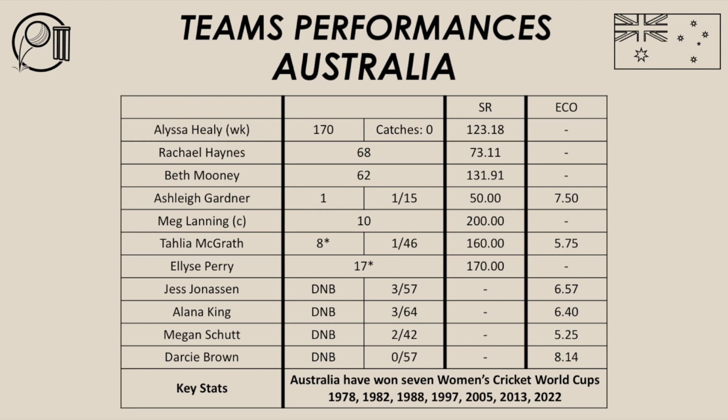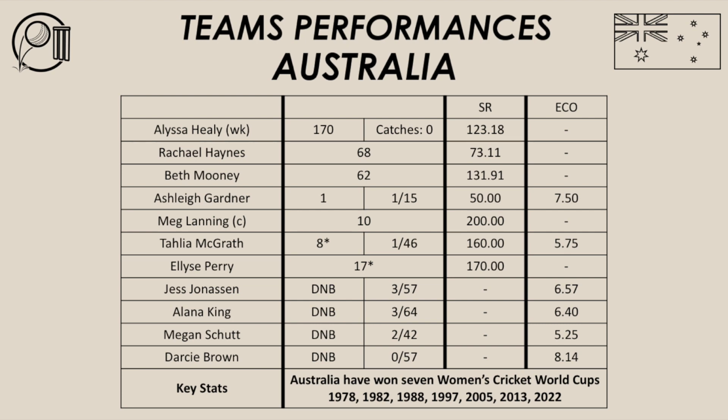Since they've been opening the partnership for Australian one-day cricket, it's been a very good opening partnership. You've got Alyssa Healy, who's the aggressor, plays her shots, and you've got Rachel Haynes, who's just the anchor, just stays in, picks the ball in the gaps, and does her role. And that's what she did in this innings with Alyssa Healy, and obviously Beth Mooney did that as well.